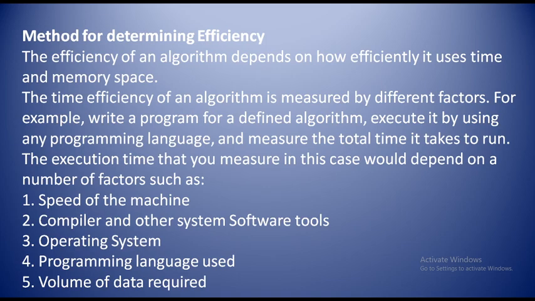This is how we can determine the efficiency in terms of time complexity.